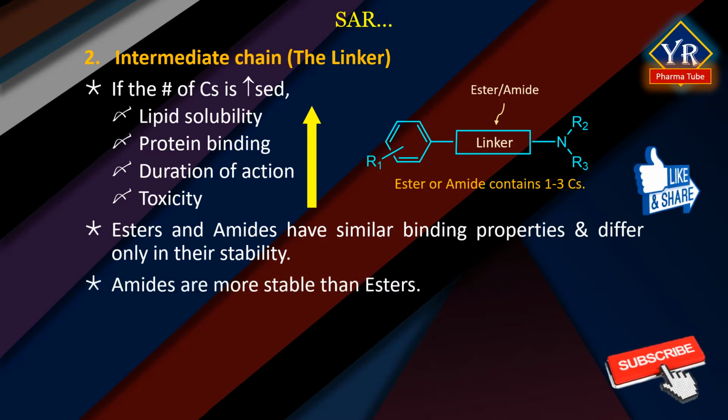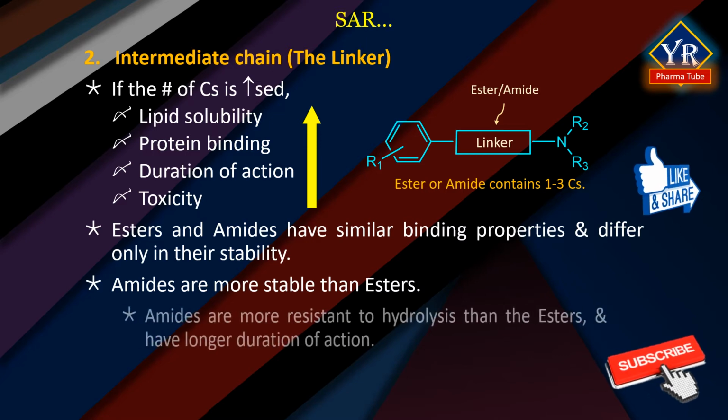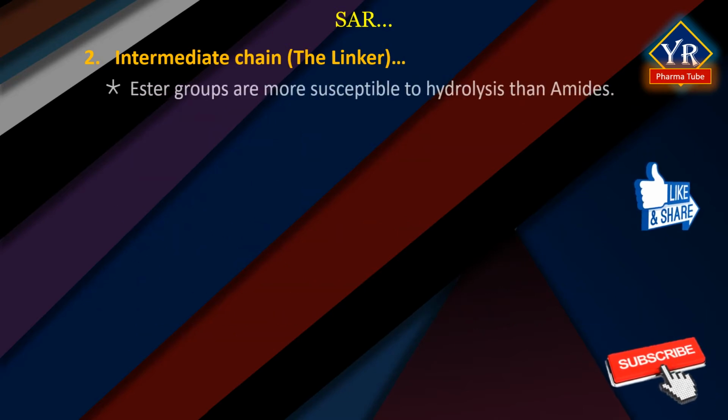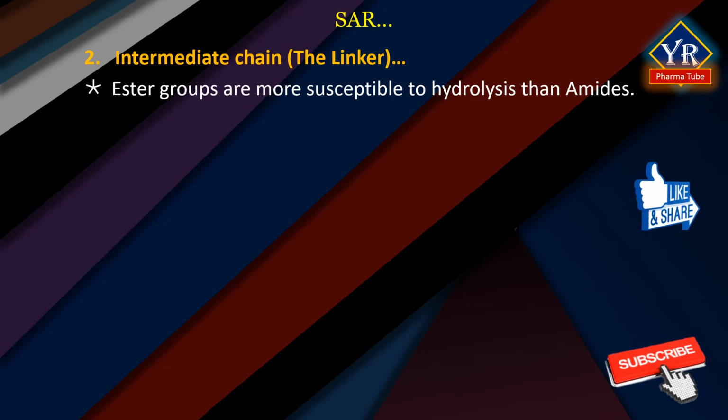Amides are more stable than esters and thus have longer half-lives than esters when the molecule differs at the linker functional group. Amides are more resistant to metabolic hydrolysis than the esters and thus have a longer duration of action. In general, ester groups are more susceptible to hydrolysis than amide functional groups because of the prevalence of esterases in the blood and in the liver.